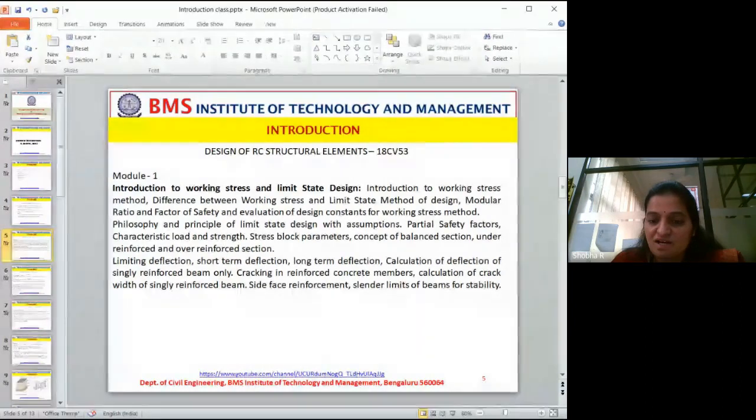How does the structural member deflect? What are the short-term deflections? What are the long-term deflections? Why do you have to learn all this? To counteract or strengthen the structure to withstand the deflection. It is in a simple way.